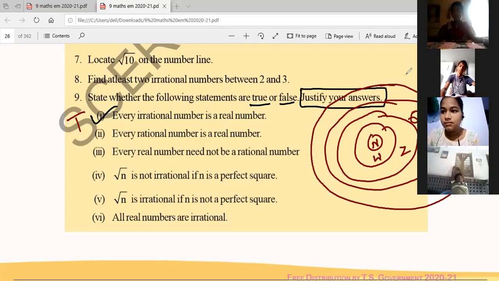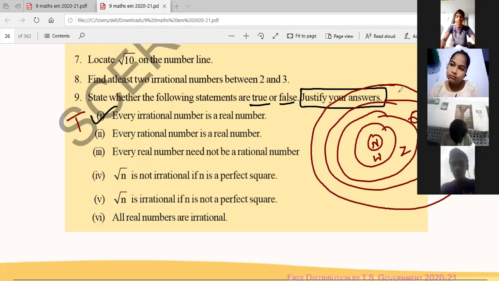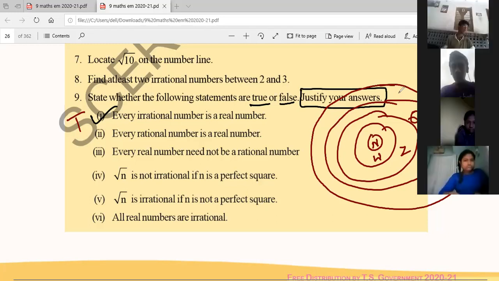So all the irrational numbers are real numbers because irrational numbers are part of real numbers. So it is a true statement.